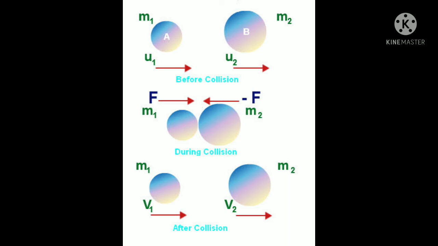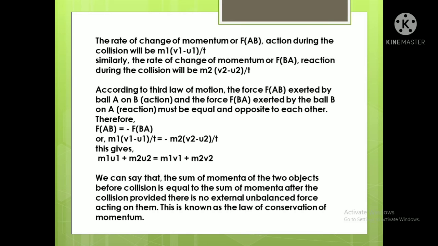So there also we have one derivation, how we'll derive the conservation of momentum. So let's see on the next slide. Next slide. So the rate of change of momentum, FAB we are taking, okay? Force FAB means from A to B we have to move it, isn't it? Action during the collision will be m1 (v1 minus u1) divided by t.